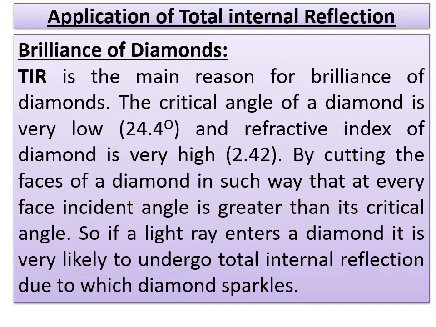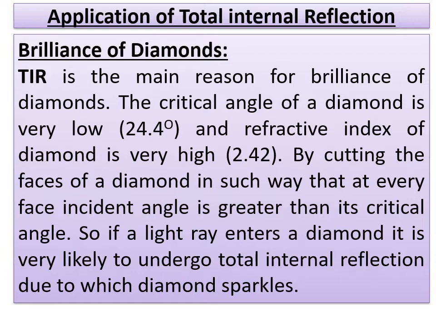The critical angle of diamond is very low. You had a relation in the last part of the lesson. What is that? Sin C is equal to 1 by n. So you remember the critical angle of diamond is 24.4 degrees and the refractive index of diamond is 2.42. So one is low and one is high. By this you have understood, I hope so. Because in that relation, sin C is equal to 1 by n, the critical angle and the refractive index are inversely related to each other.